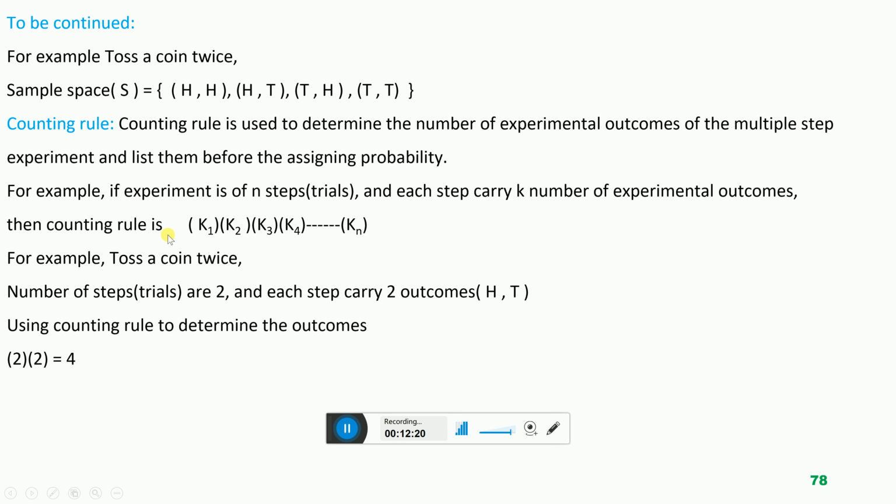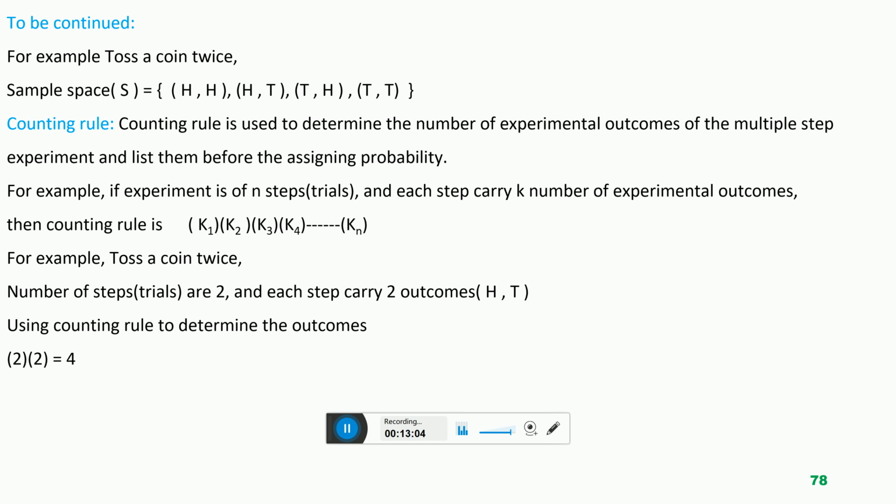So we will use the counting rule, which is this: K1, the number of outcomes of the first trial or first step, multiplied by the number of outcomes of the second step, K2, multiplied by the number of outcomes of the third step, and so on, multiplied by the number of outcomes of the nth step, the last trial. So the counting rule is just the multiplication of the number of outcomes of each step.